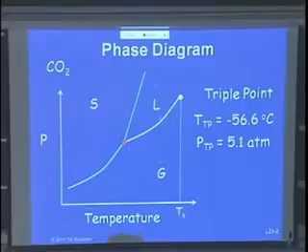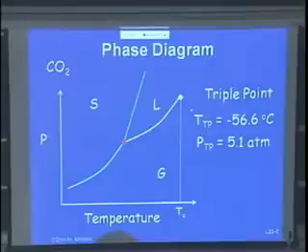So how do I go from the liquid to the gas? All I have to do is decrease and increase the pressure. I go from the liquid to the gas at a certain temperature. Now we have here a point, and this is called the triple point. Obviously, the solid, the liquid, and the gas are at this point coexistent. So they are at the same time existing, and this is the temperature for the triple point: minus 56.6 degrees Celsius and 5.1 atmospheres of pressure.